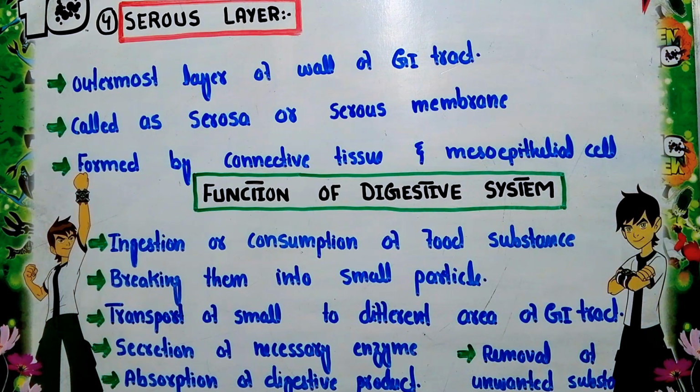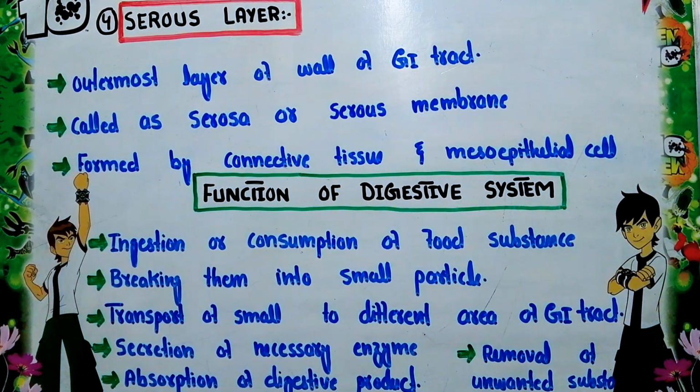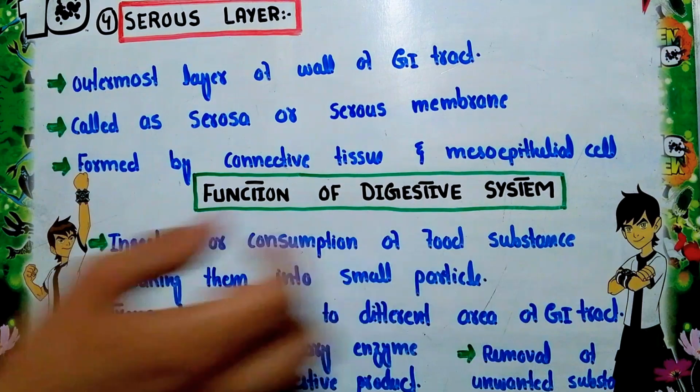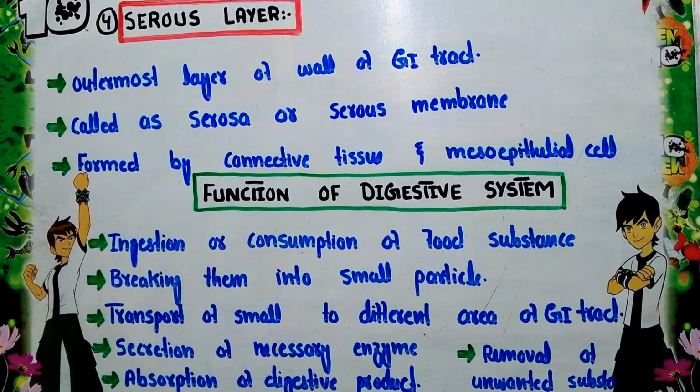Now what are the functions of the digestive system? The first function is ingestion, or consumption of the food substance. Ingestion is simply the intake of food material, and it is the first function of the digestive system. The second function is breaking food into small particles. When we take food into the body, the breakdown of these food molecules occurs into small particles.